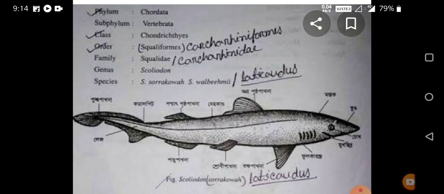What is the habit and habitat of Scoliodon? Scoliodon is a marine animal found in all open seas.